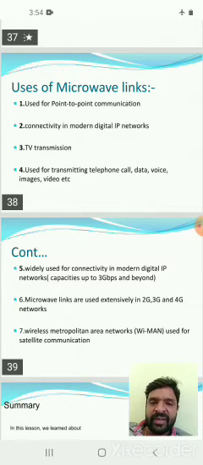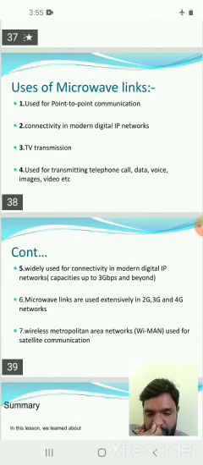They are widely used for connectivity in modern digital IP networks, with capacity up to 3 gigabits per second. In microwave links, data below 3 gigabits per second can be transmitted.